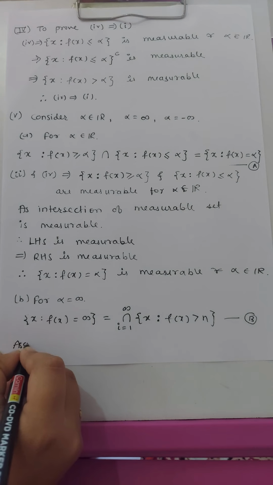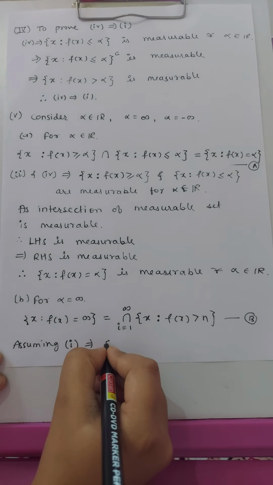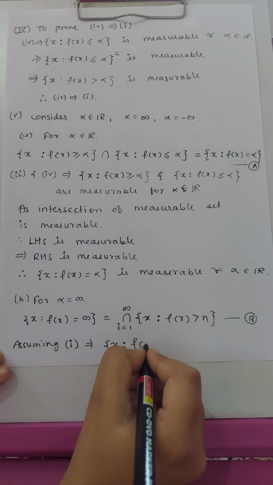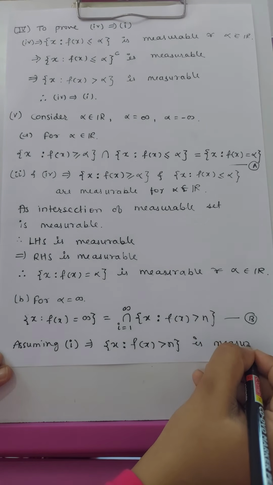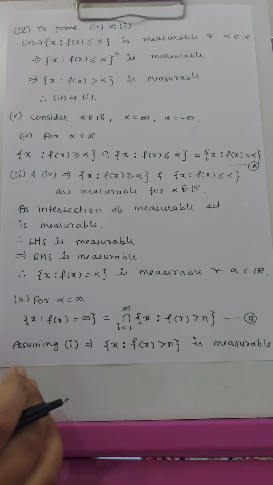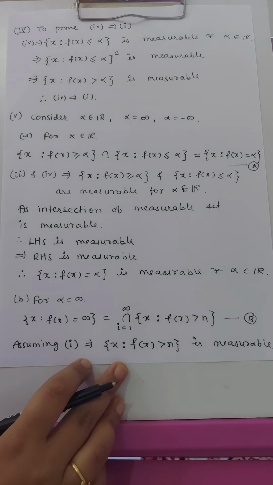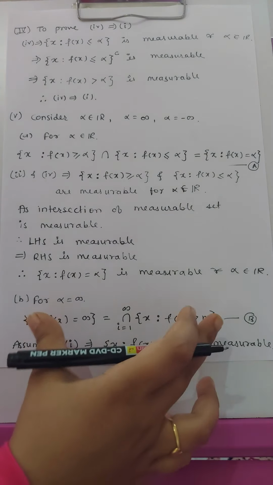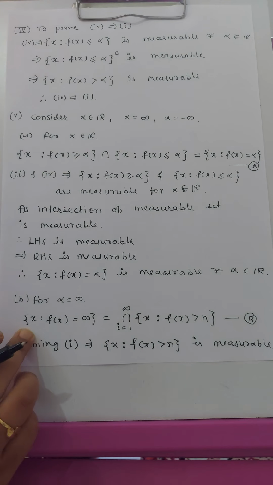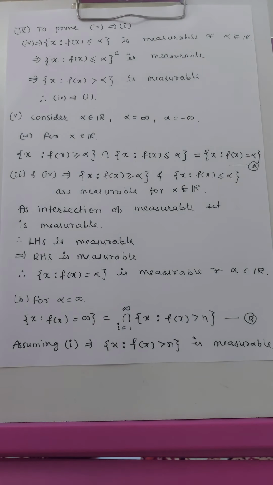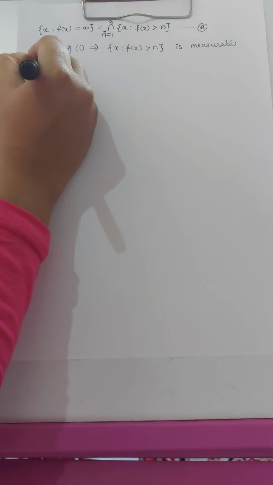Assuming the first statement, the set of x such that f(x) is greater than n is measurable, and therefore the countable intersection of all these measurable sets will also be measurable. Therefore the RHS of B becomes measurable, and hence the LHS is also measurable.